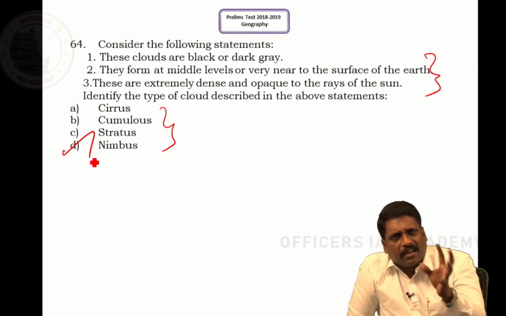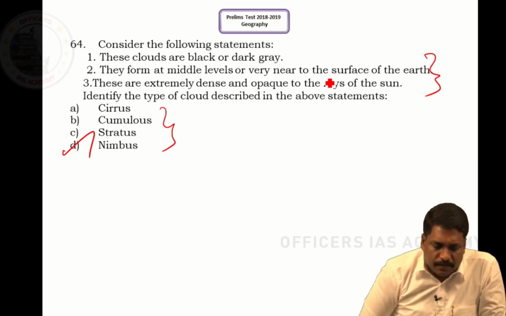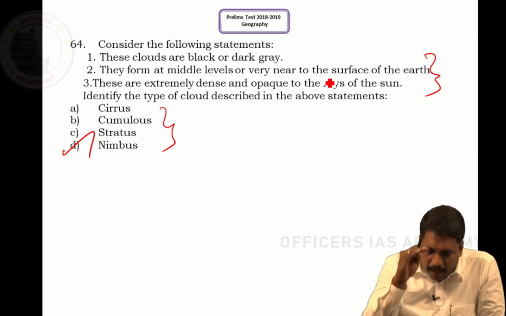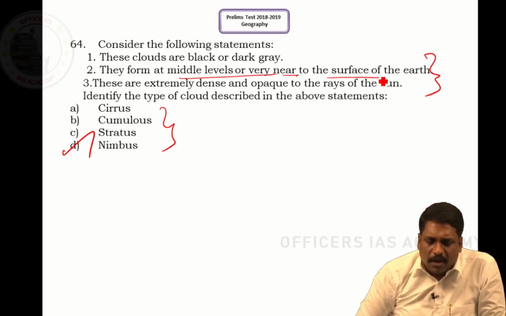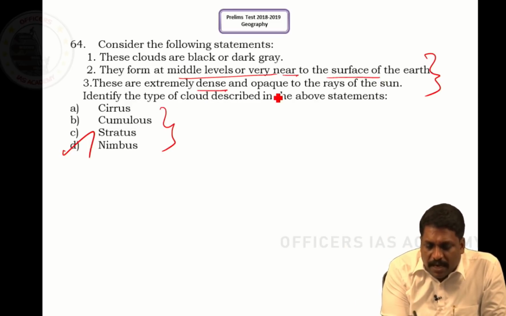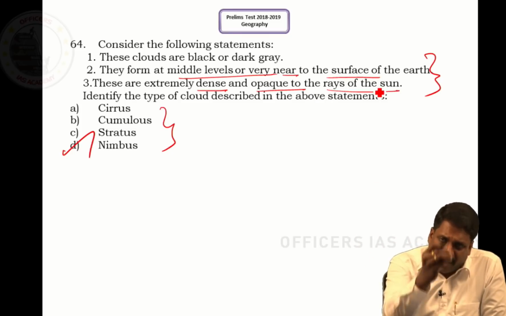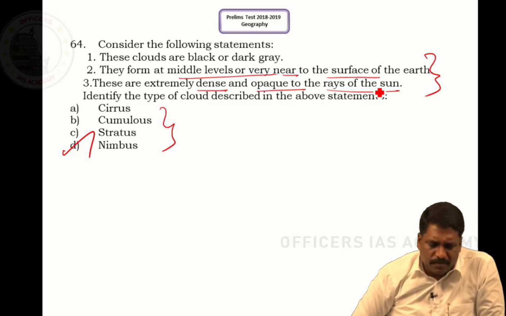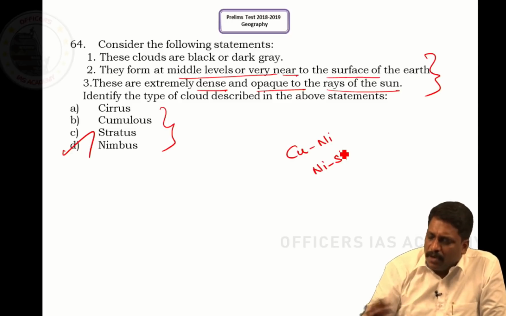Nimbus are very dark clouds. And again, it says they form at middle levels or very near to the surface. It means they are low altitudinal clouds. These are extremely dense and opaque to rays of the sun. What is opaque? Sun's rays, or insolation, cannot ordinarily penetrate these clouds. Nimbus clouds, very directly. I have two types of nimbus clouds. One is cumulonimbus and the other is nimbostratus. So we have two types of nimbus clouds.